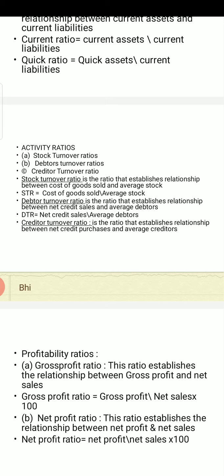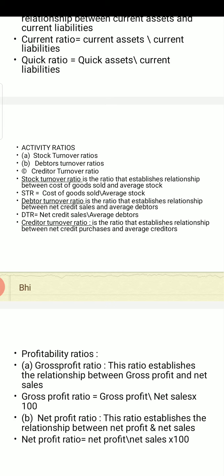So if anyone asks you the difference between gross profit and net profit, the very first difference is gross profit we obtain from the trading account and net profit we obtain from the P&L account. So the formula for net profit ratio is net profit upon net sales into 100.